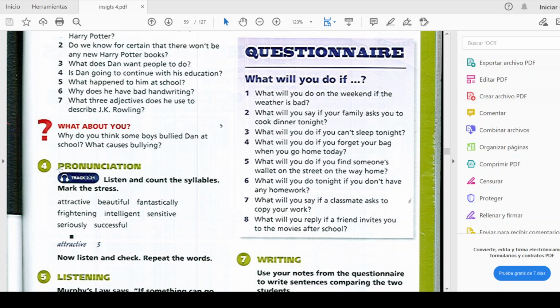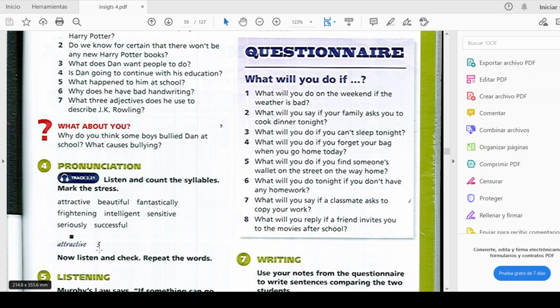Okay, then we have exercise 4. This is pronunciation. I'm going to send you this audio, and you are going to listen and count the syllables, and also you are going to mark the stress. Where do you consider that it's going to be? If it is going to be at the beginning, in the middle, or at the end. And you are going to count the syllables like in this way: attractive.